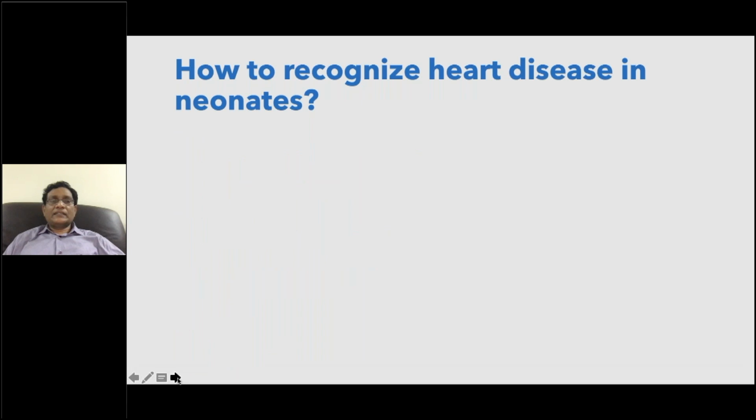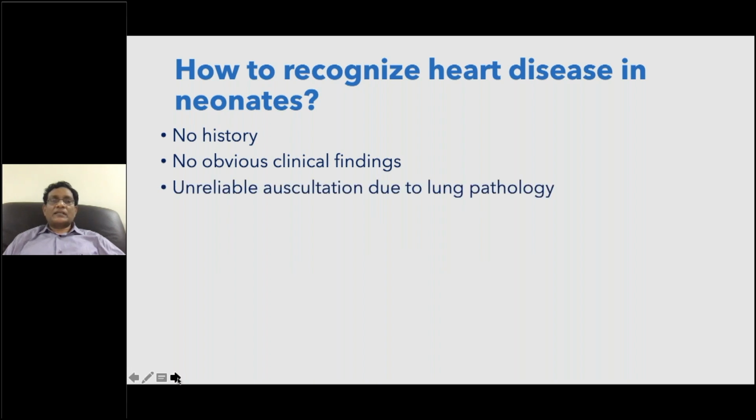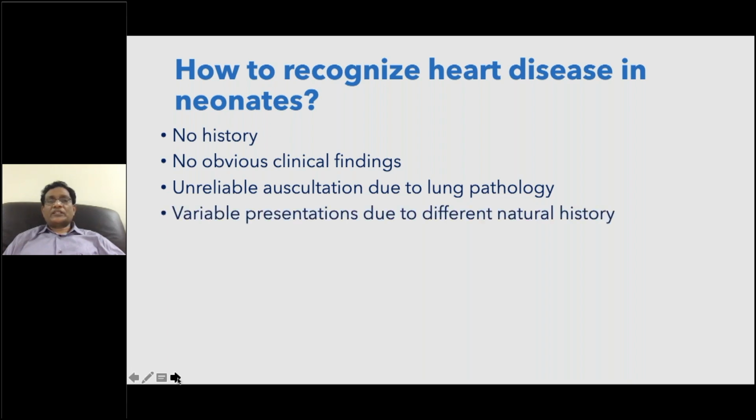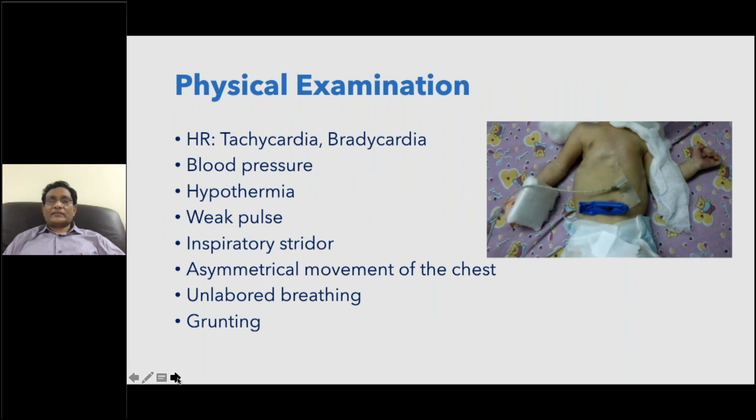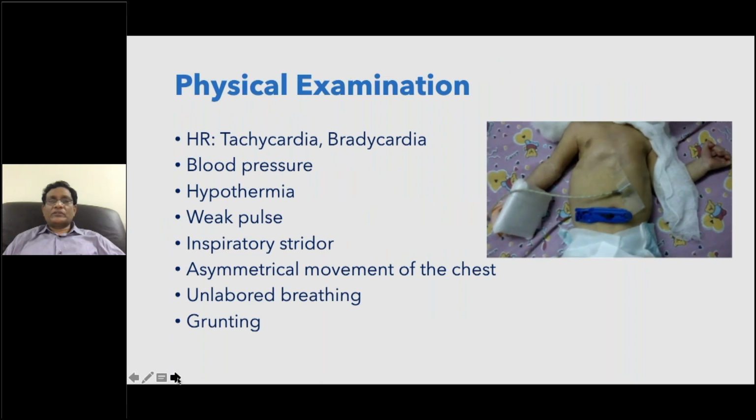How to recognize heart disease in neonates? There is no history. Clinical findings are not obvious. Auscultation is unreliable due to lung pathology or ventilation, so many things. Presentations are variable due to different natural histories. The first presentation may be the last in case of aortic arch interruption or duct dependent pulmonary circulation. So you need to take the very subtle clues in this. Let us look at some of the critical examples.